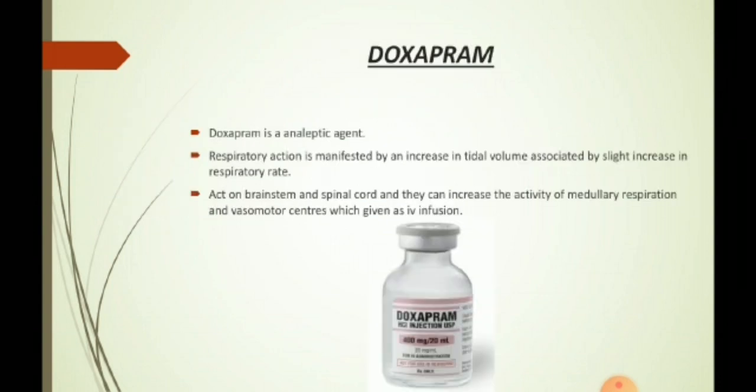So, the drug under analeptics is doxapram. Doxapram is an analeptic agent. Respiratory action is manifested by an increase in tidal volume associated with a slight increase in respiratory rate. It acts on the brainstem and spinal cord. It can increase the activity of the medullary respiratory and vasomotor centers, and is given as an IV infusion. So here's the picture of doxapram HCl injection. It is 400 mg per 20 ml, which is administered as an IV infusion.